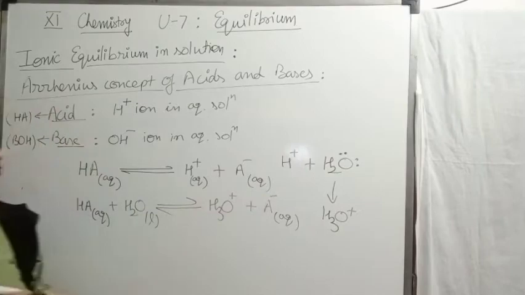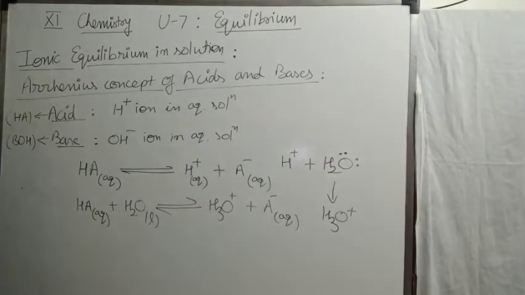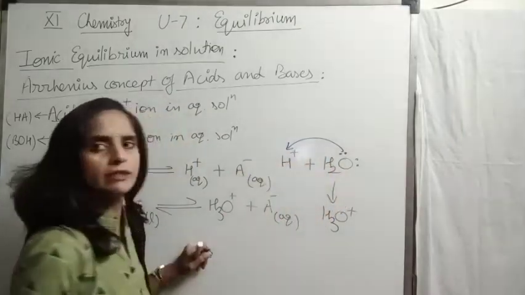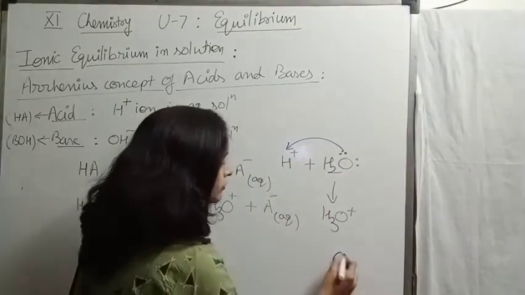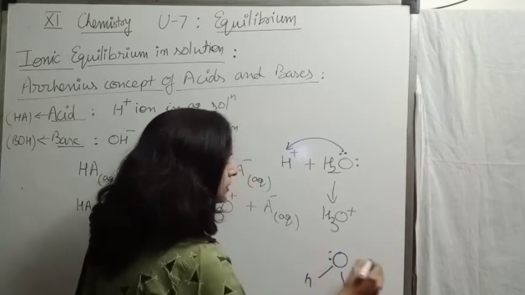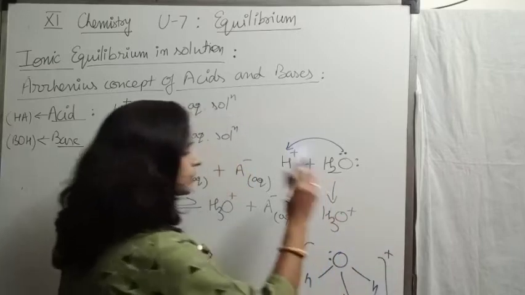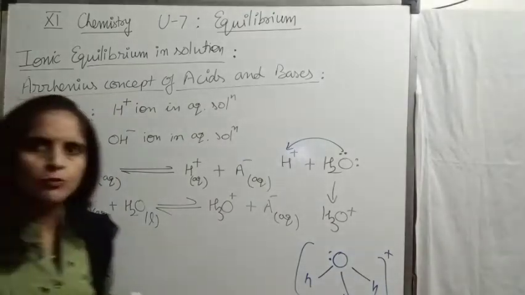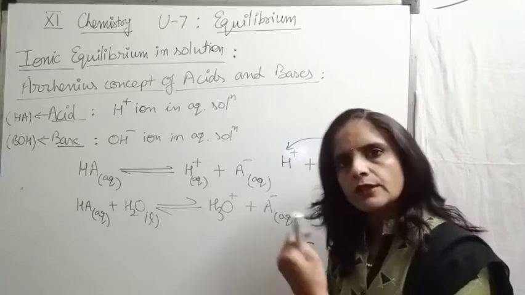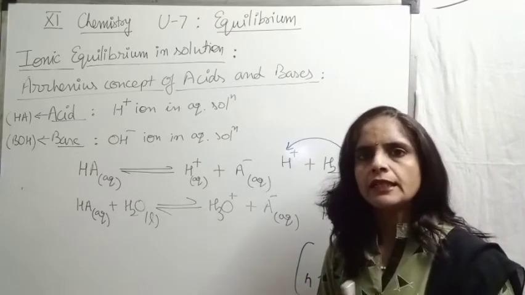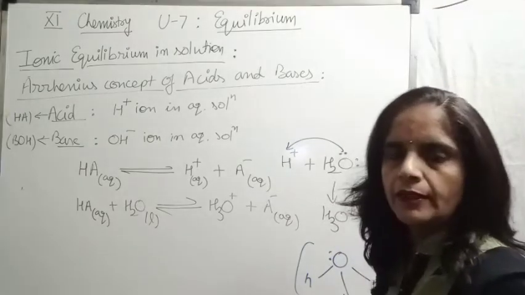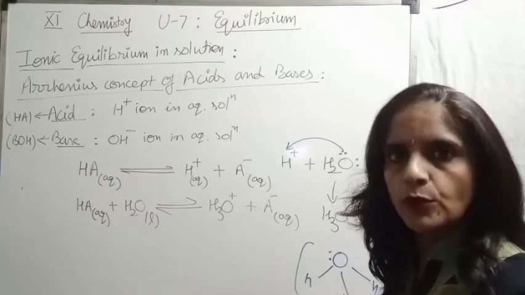So it takes one lone pair because it is highly reactive. Immediately, by using this lone pair, it will make a bond with the water molecule and form hydronium ion in this way, carrying a lone pair. So H positive can never exist in the form of H positive due to high reactivity. It immediately combines with water, forming hydronium ion, or we can call it hydrated proton.